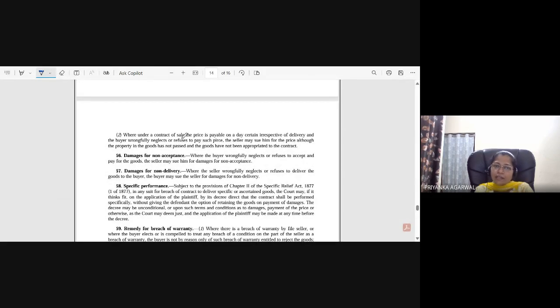Second, where under a contract of sale the price is payable on a day certain, irrespective of delivery, and the buyer wrongfully neglects or refuses to pay such price, the seller may sue him for the price, although the property in the goods has not passed and the goods have not been appropriated to the contract. So this I have just discussed with you, right? But now what is this? The goods have not been appropriated to the contract.